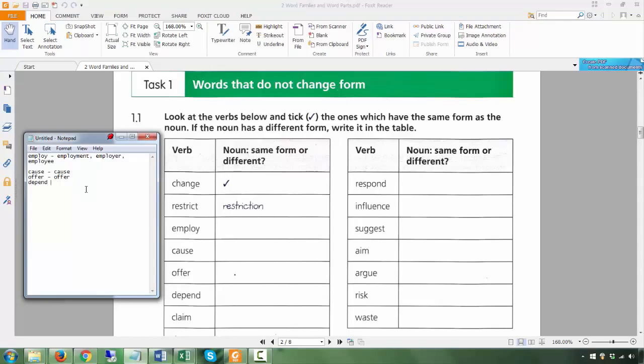Depend, the noun version is dependence. Now, be very careful here. It's kind of tricky, because dependence again is the noun version, the abstract, the idea. Now, dependent, ENT, that is actually an adjective.